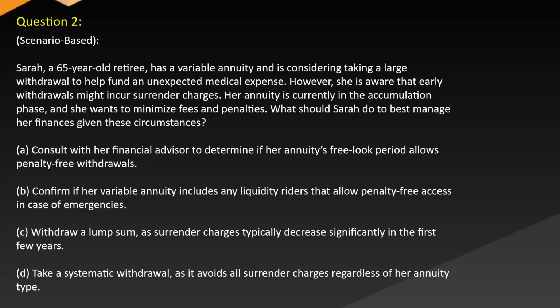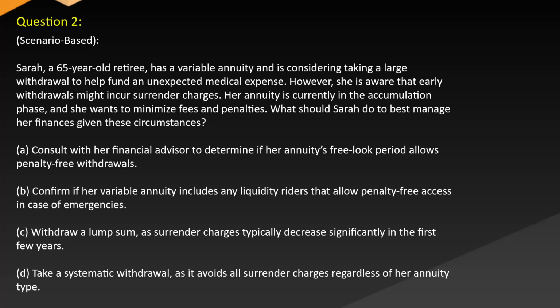Question 2, scenario-based. Sarah, a 65-year-old retiree, has a variable annuity and is considering taking a large withdrawal to help fund an unexpected medical expense. However, she is aware that early withdrawals might incur surrender charges. Her annuity is currently in the accumulation phase and she wants to minimize fees and penalties. What should Sarah do to best manage her finances given these circumstances?